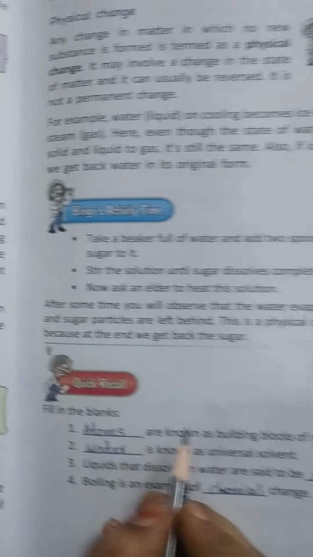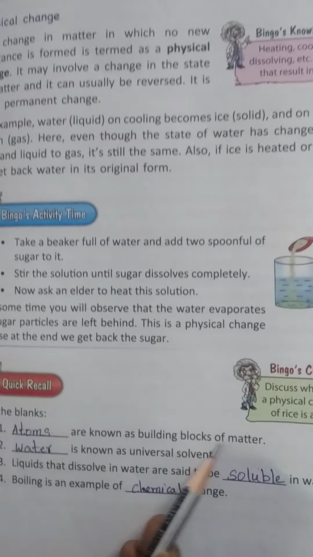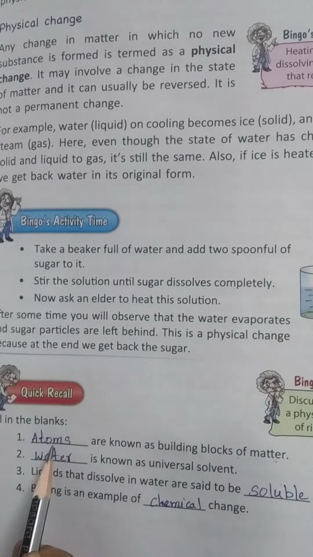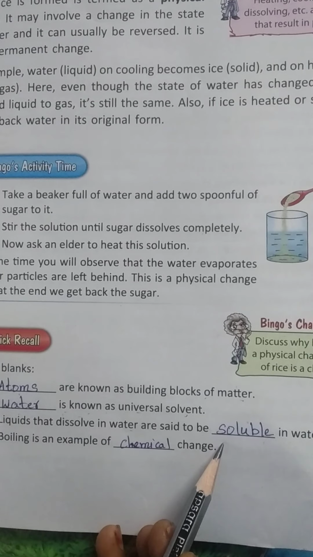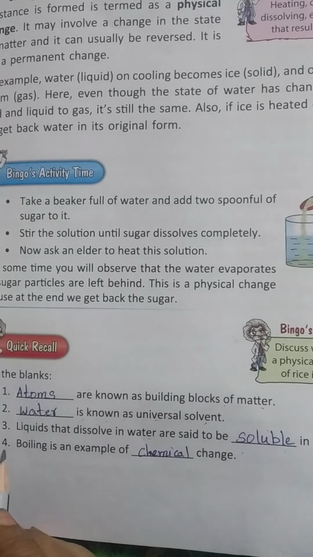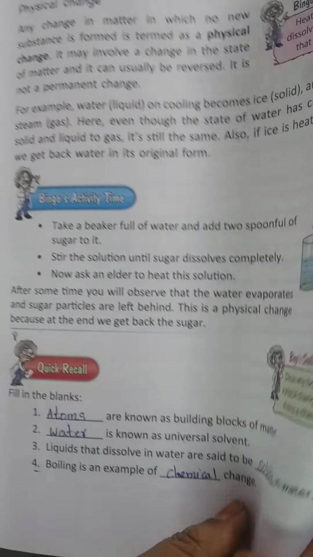Children, now we are going to write some of the objectives here. See, fill in the blanks. First one, dash are known as building blocks of matter: atoms. Second one, dash is known as universal solvent: water. Liquids that dissolve in water are said to be dash in water: soluble in water. Fourth one, I am going to tell you later, after telling about the changes in state.